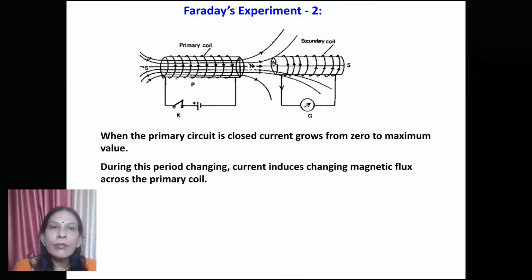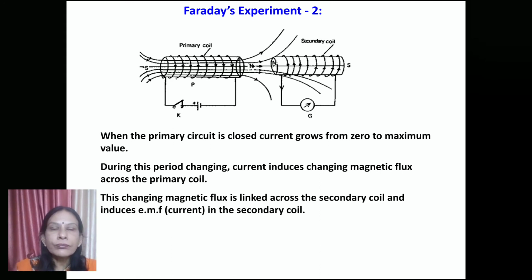And when the current becomes maximum, what will happen? Again the galvanometer will show null deflection. So this changing magnetic flux is linked across the secondary coil and induces EMF and hence induced current in the secondary coil.